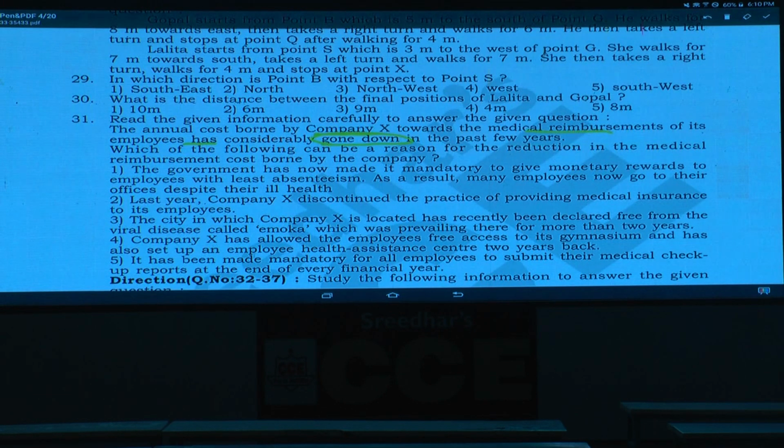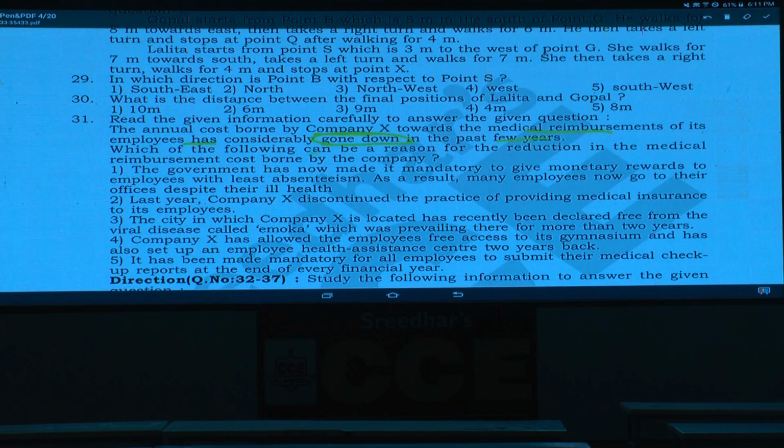Why will the medical reimbursements come down, tell me here? Because employees, if they fell sick, will claim for those medical expenses. Now the medical expenses are coming down. What could be the reason behind this one? That means the employees of this company X are focusing more on their health, isn't it? They are more health conscious. The cost has considerably gone down in the past few years.